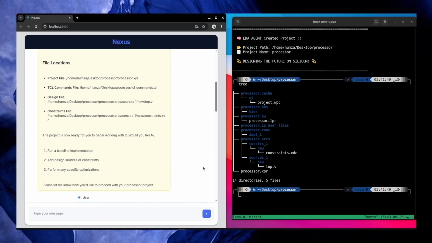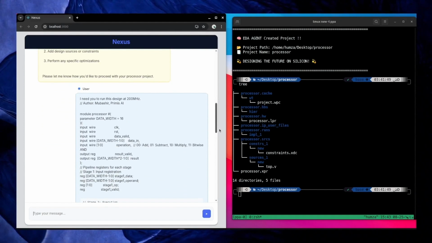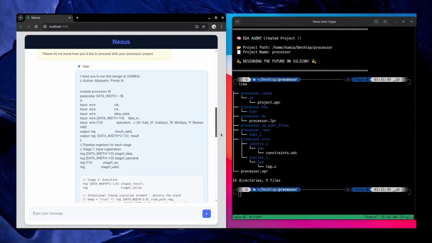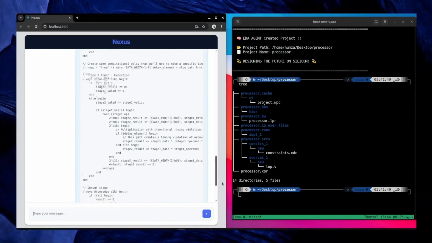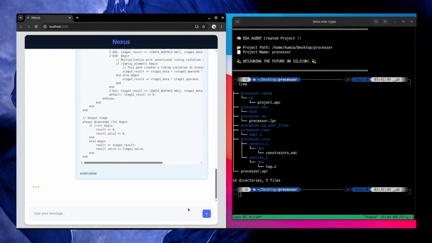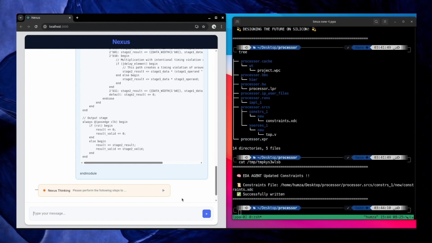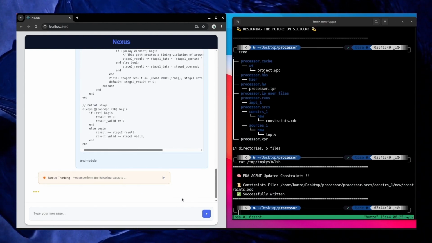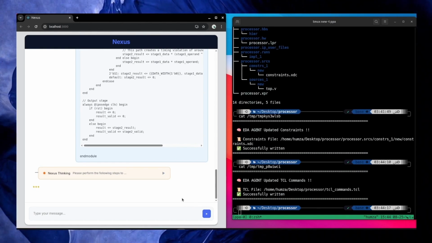Okay, let's run it. You will notice the constraints and the TCL commands are updated according to the RTL code on the terminal. So our EDA agent is setting these things on the Vivado project using the Vivado CLI.